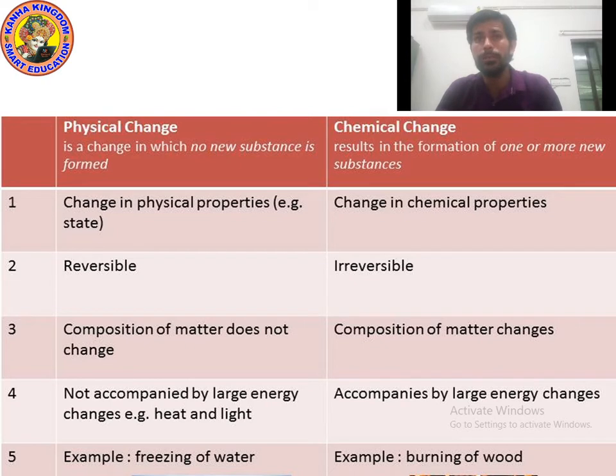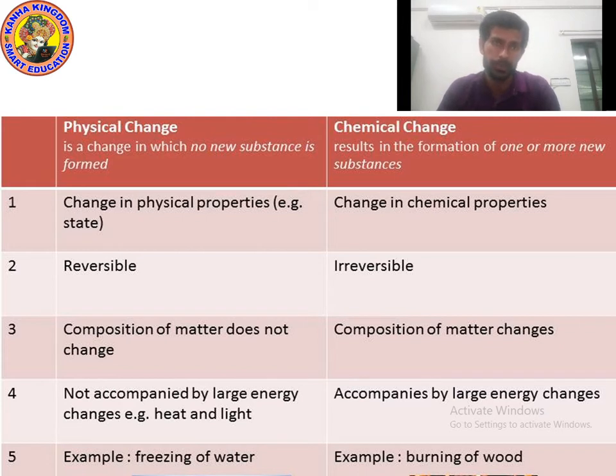During physical changes, the composition of matter does not change. In chemical changes, the composition of matter changes. Physical changes are not accompanied by large energy changes, for example heat and light. During chemical changes, they are accompanied by large energy changes. An example of a physical change is freezing of water. An example of a chemical change is burning of wood.